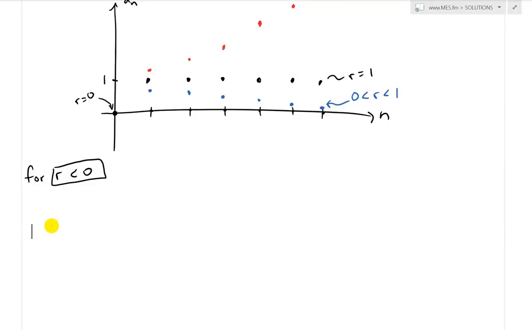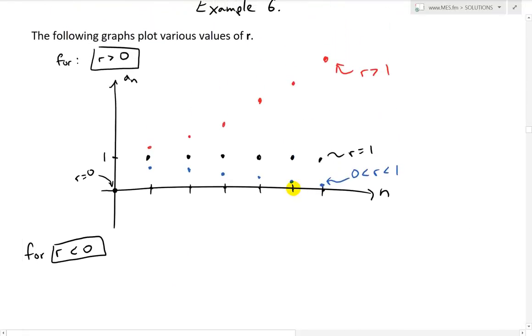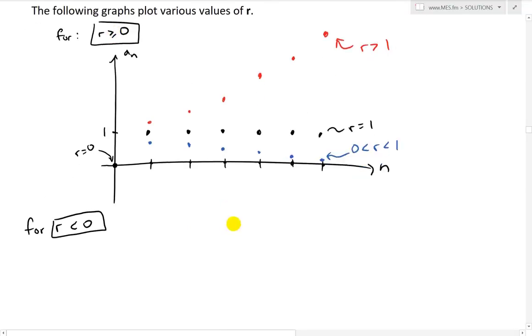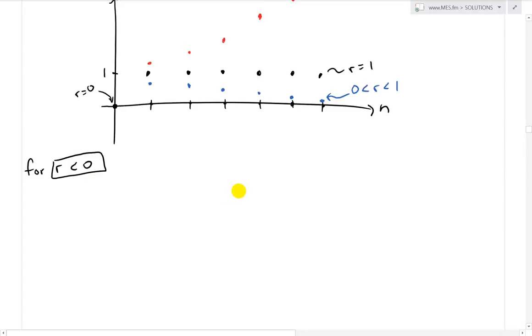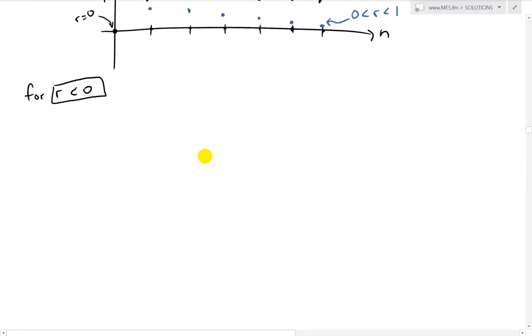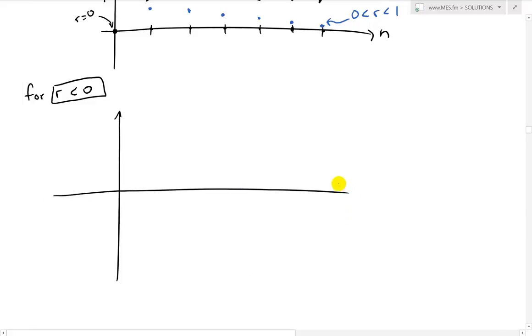Yeah, but anyways, let's graph for r is less than 0. So actually, if we have these ones all the way there, let's just add this for greater than or equal to 0, because it's equal to 0 there. Now let's graph for r is less than 0. Because it's less than 0, it's going to be alternating across the axis, so we'll make it in between this x-axis like that.